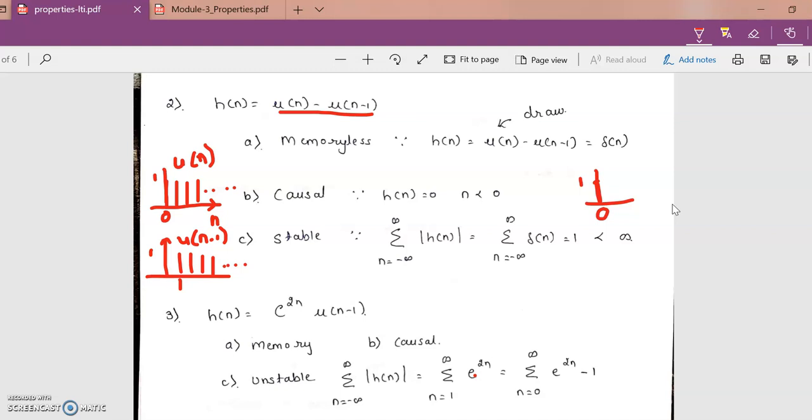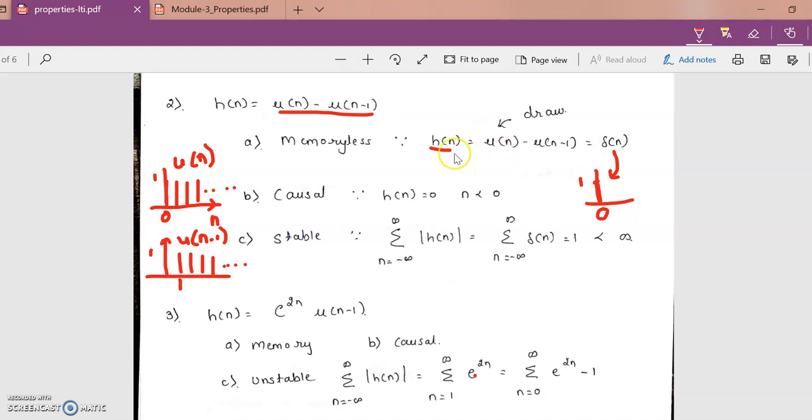So now if I check my answer, you see that I can call it del of n. Del of n is nothing but the unit impulse function, the discrete time unit impulse function. So can I now say h of n is equal to c into del of n, where c is equal to 1?